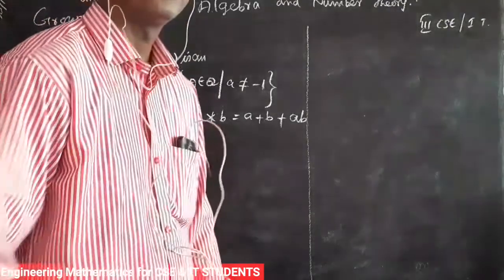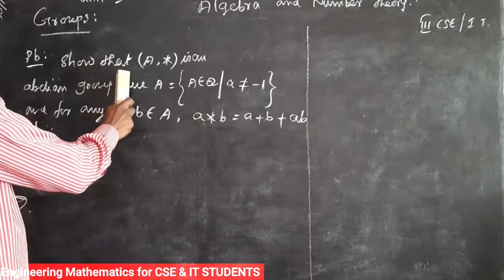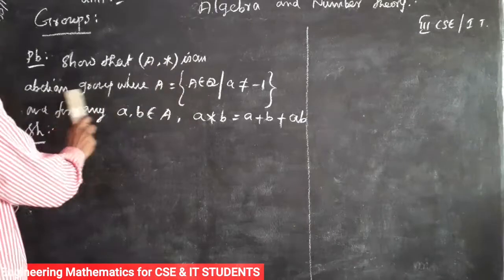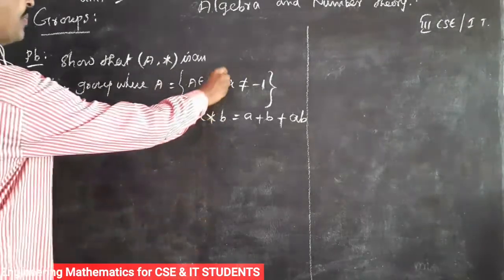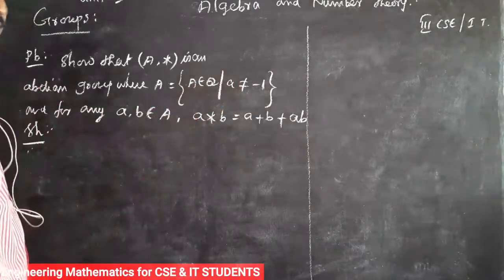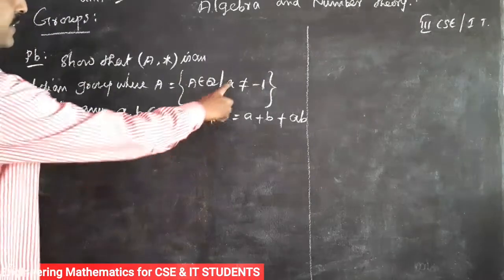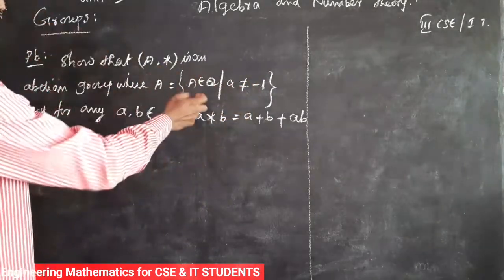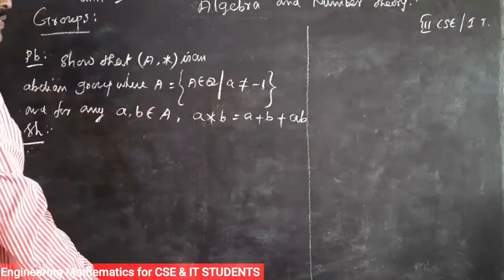In this video we study problems in group theory. The problem is, show that (A, *) is an abelian group, where A = {a belongs to Q such that a is not equal to -1}. One condition is given: the condition is a not equal to -1. Suppose we take one element a, that element is not equal to -1.